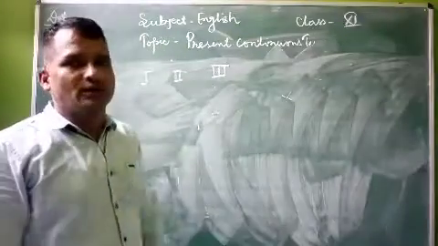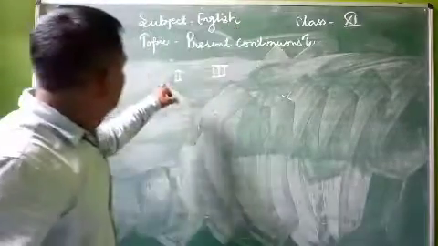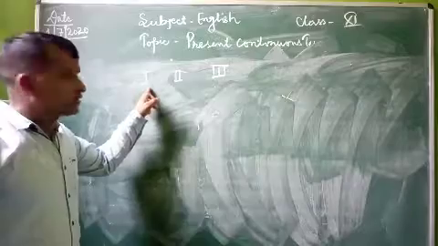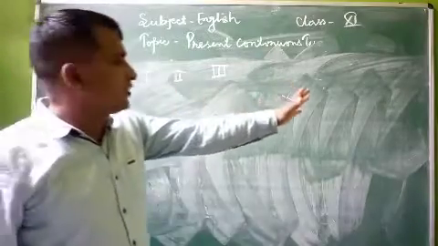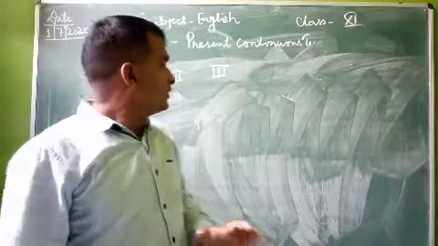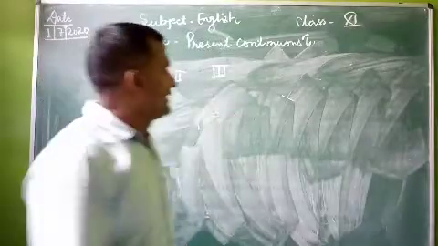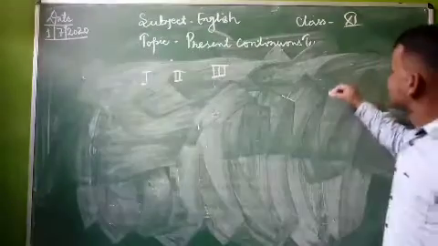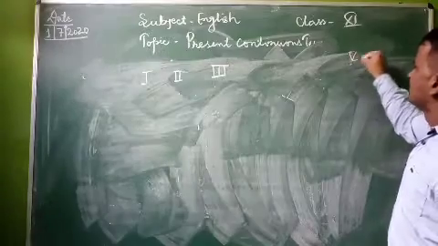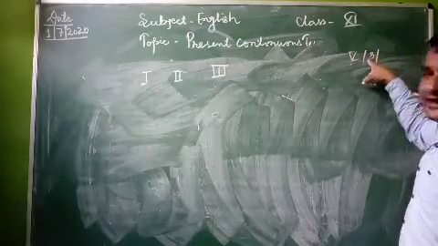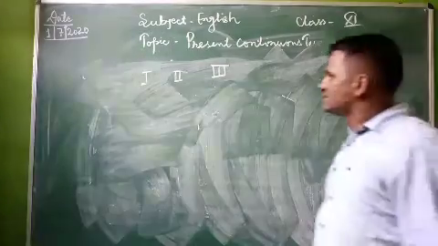You have to learn more and more the three forms of the verb. No need to learn the fourth and fifth form of the verb. If you know about the ing form of the verb, you can easily write and you can easily make the fifth form of the verb with adding s or es.